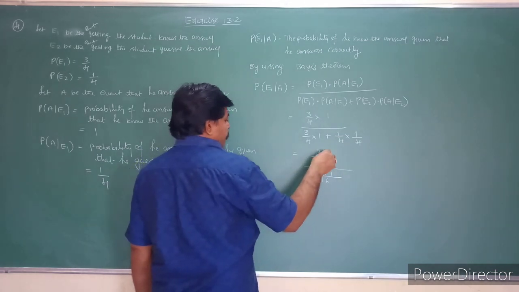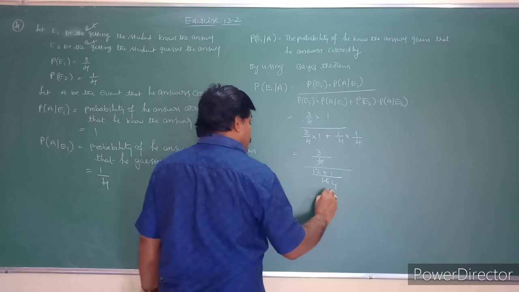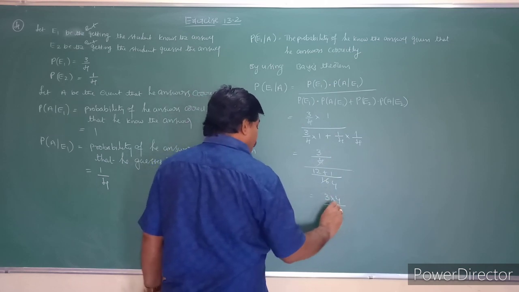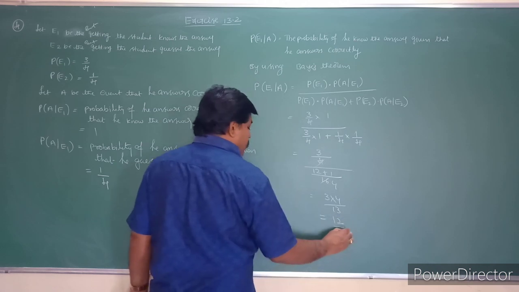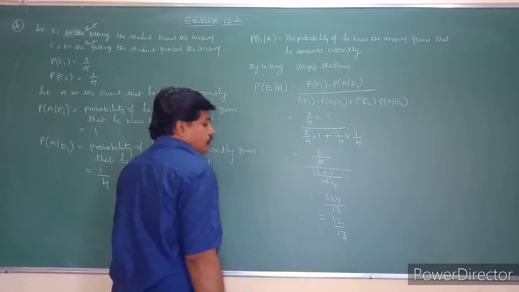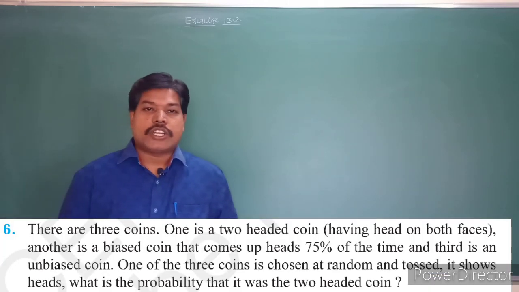So that is nothing but, you can cancel this 4 here, students, and take this 4 to the numerator. It will become 3 into 4 by 13. So that is nothing but 12 by 13. See the next question, students. See question number 6.